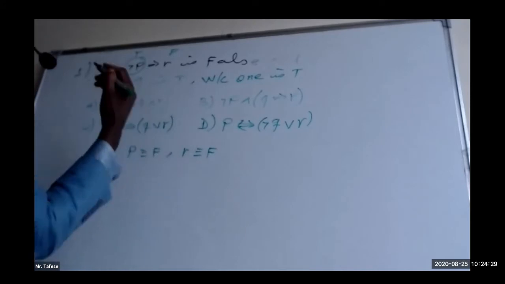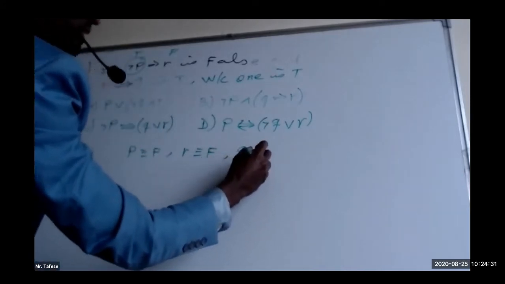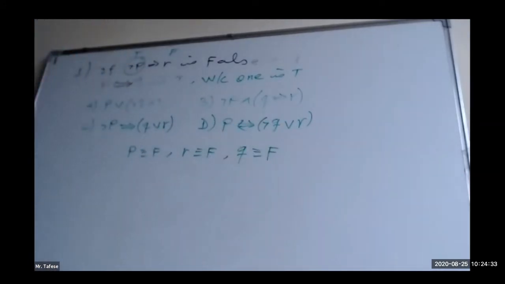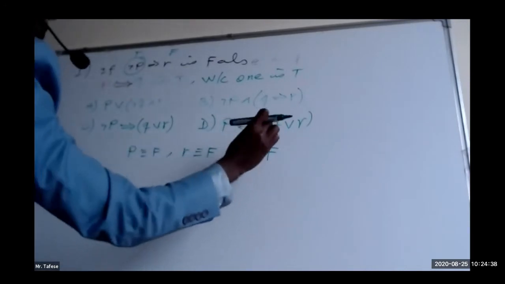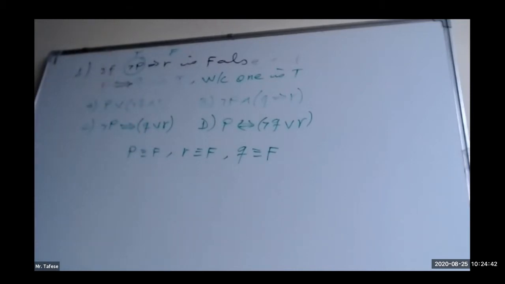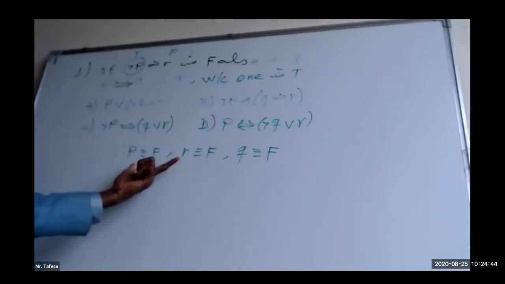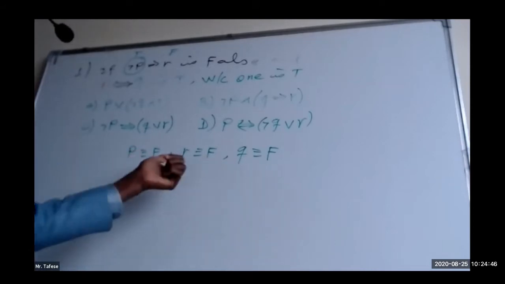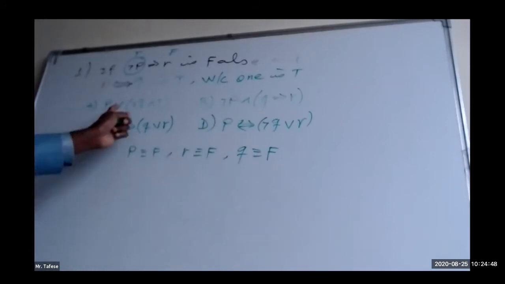Therefore, Q must be false. So the three propositions are already known to be false: P false, R false, Q false, for only this specific example. Now, having the truth values of the three propositions, let us answer the four choices one by one.